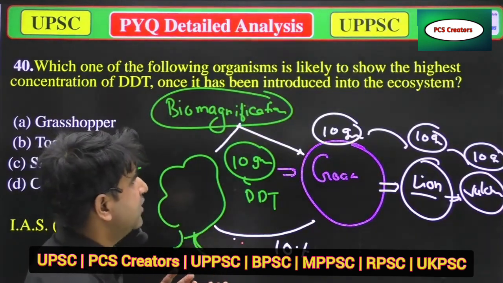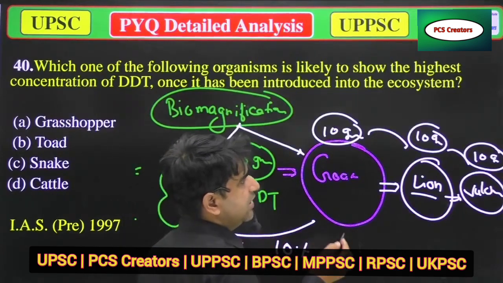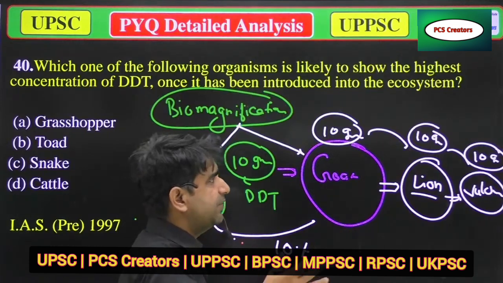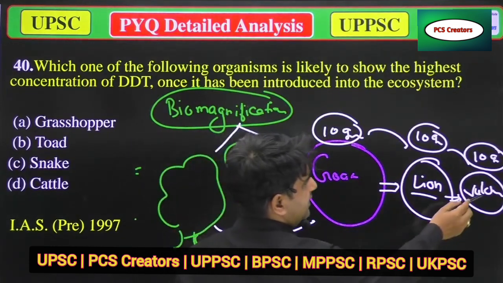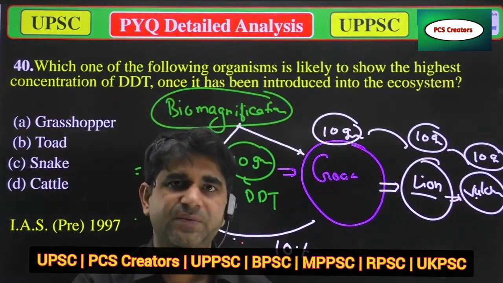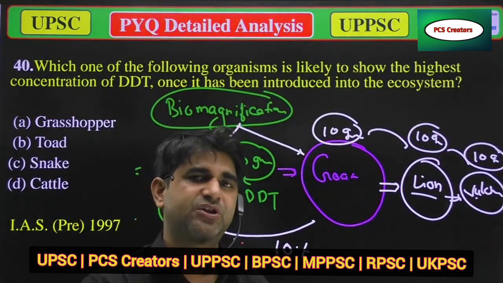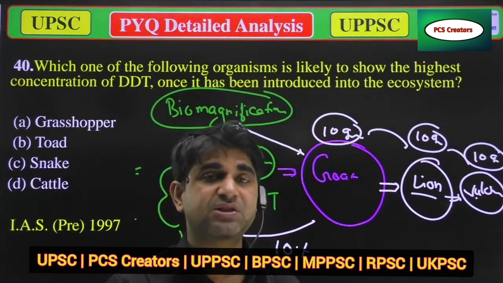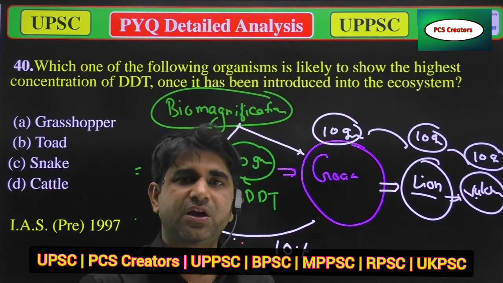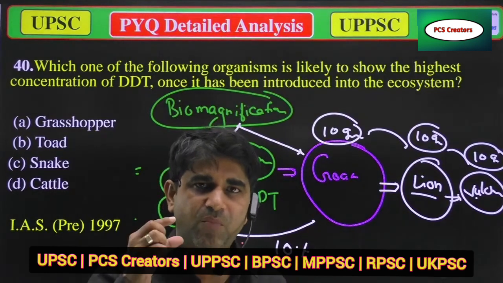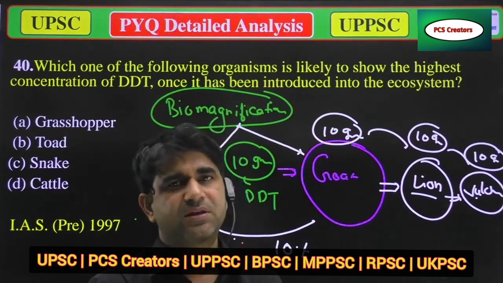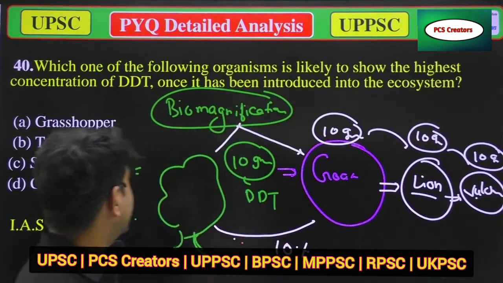So in that condition, the amount of non-biodegradable substances like DDT will accumulate in the body of that organism, and that will harm that organism, which is an example of biomagnification. So when someone asks you what biomagnification is, you can say simply, sir, biomagnification is a process in which the amount of non-biodegradable substances increases from one trophic level to another trophic level. Now move to the next question.